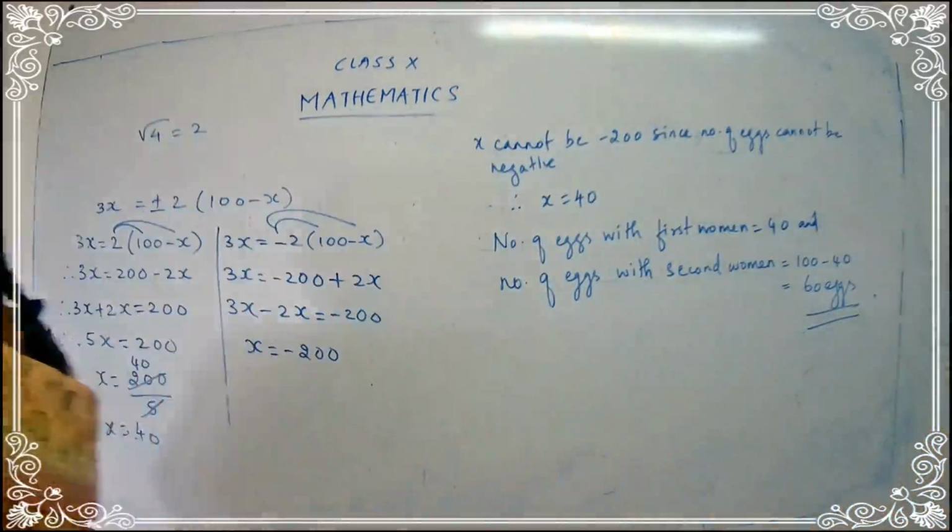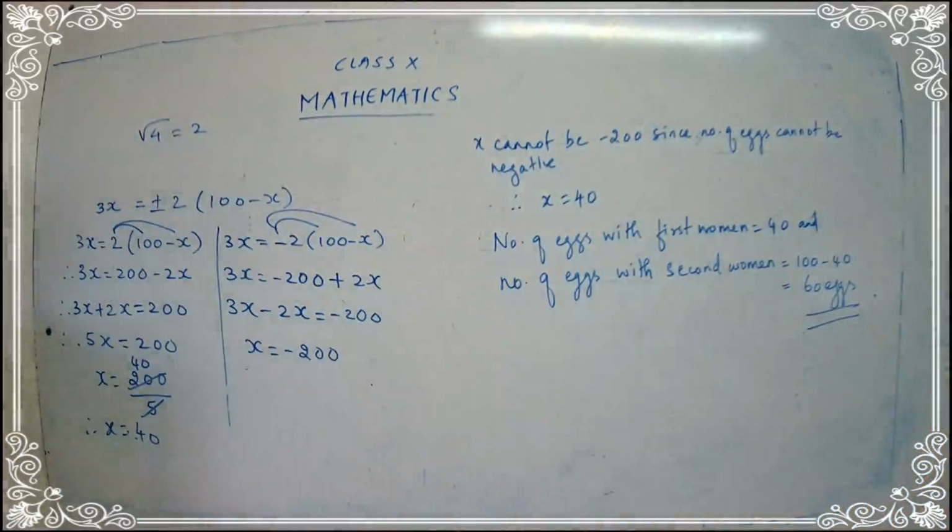We have done a new method today, that is we have taken the square root and we have simplified the sums. So this is also one of the methods that we can use to get the value of unknowns. So we have completed our exercise 3.12. And I'll be continuing with the next exercise in the next class.